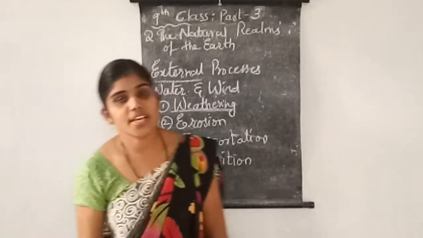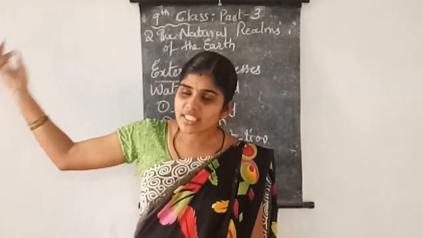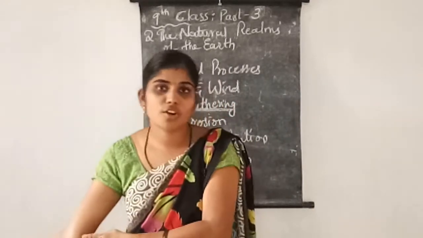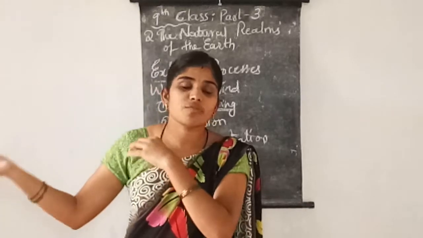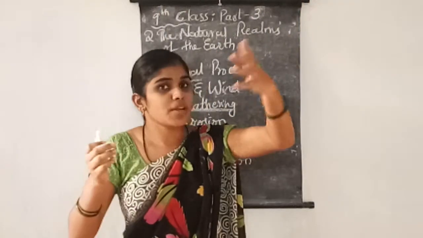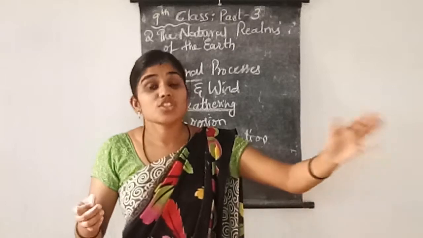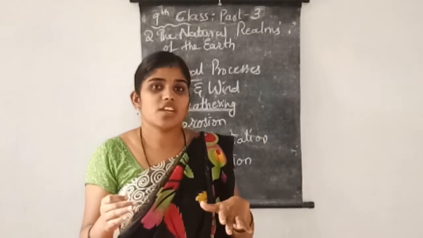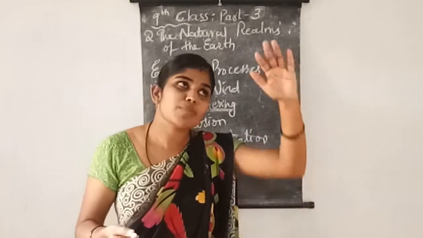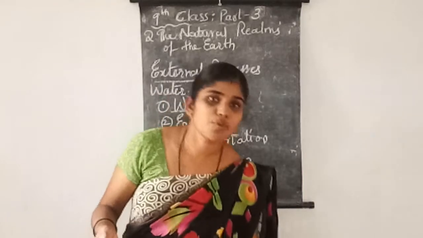For example, if the wind is carrying papers which had fallen on the ground, the force of the wind takes the papers into the air and they fly. After some time the force of the wind decreases and is lost. Then automatically the paper will fall on the land. So that is called deposition.